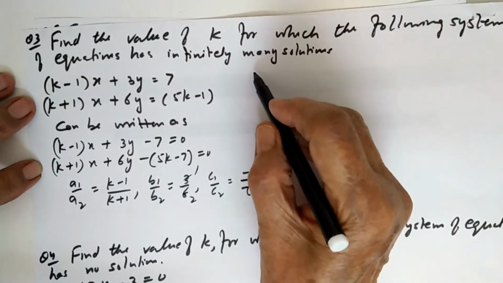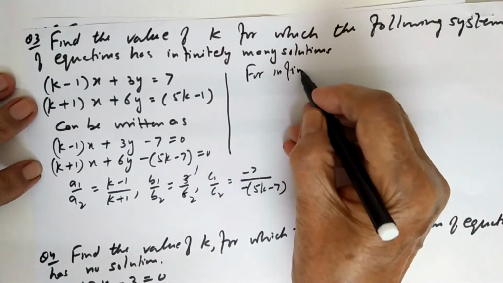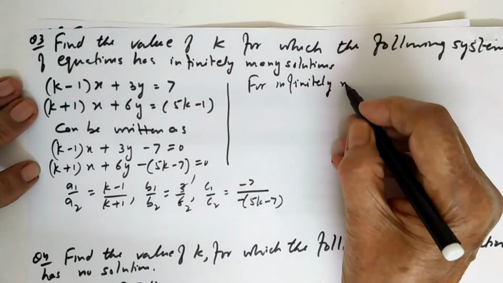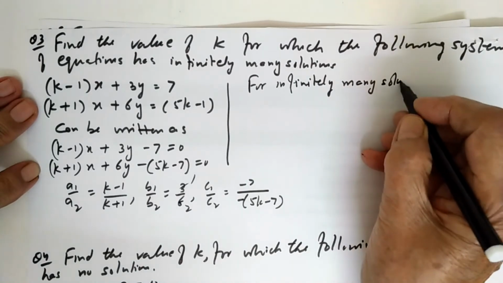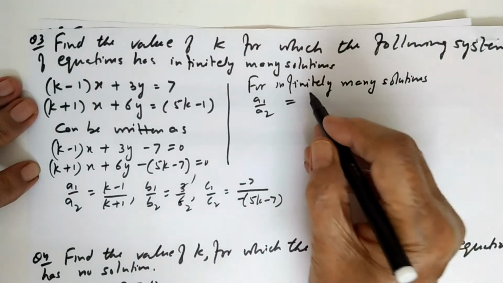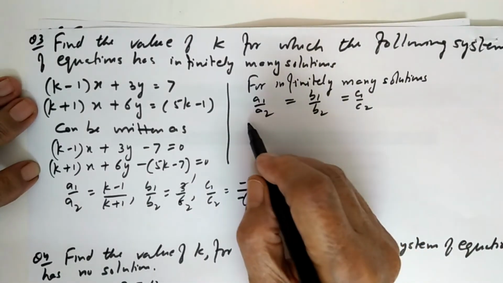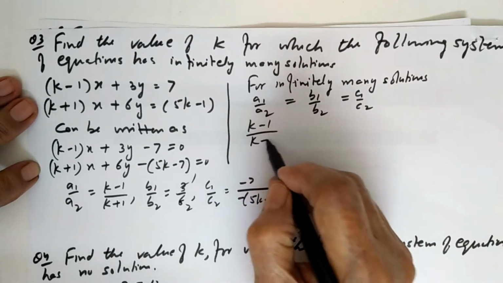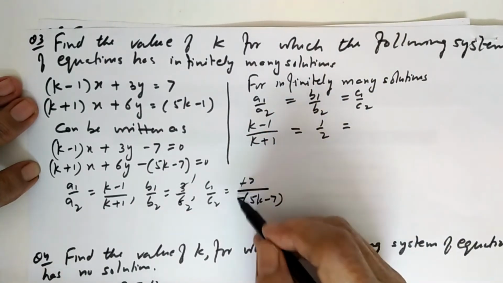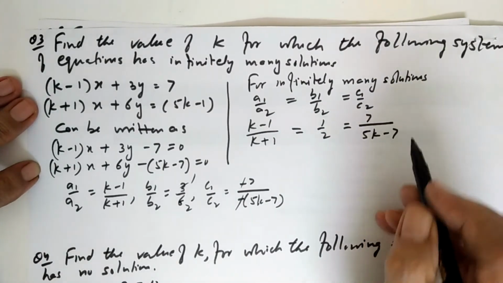तीनों equal है हमारे पास. For infinitely many solutions, we know a1 upon a2 is equal to b1 upon b2 is equal to c1 upon c2. It means (k minus 1) upon (k plus 1) is equal to 1 upon 2 is equal to, ये माइनस से माइनस भी आप कैंसिल कर सकते हैं, 7 upon (5k minus 7).